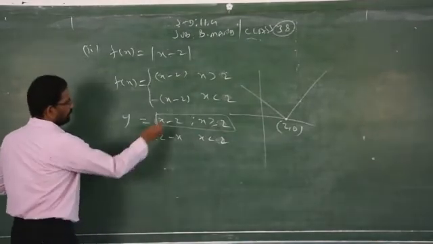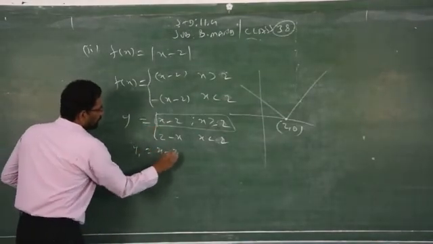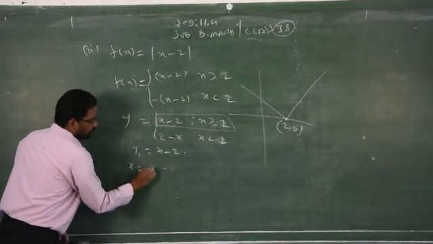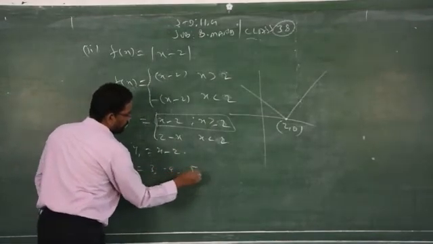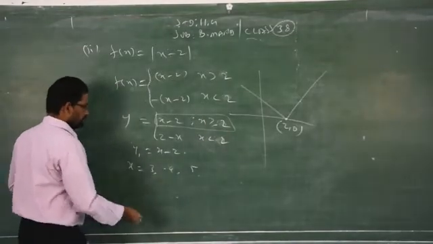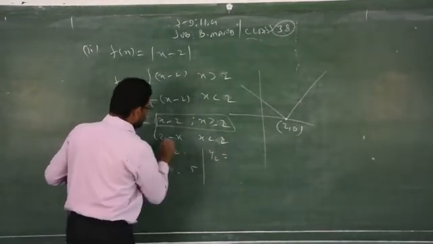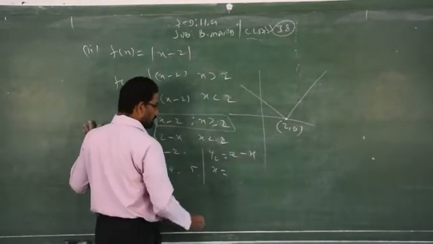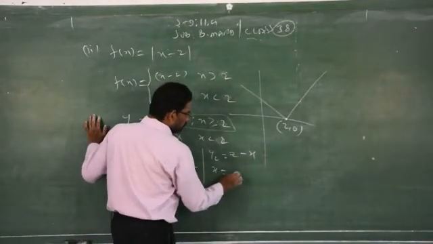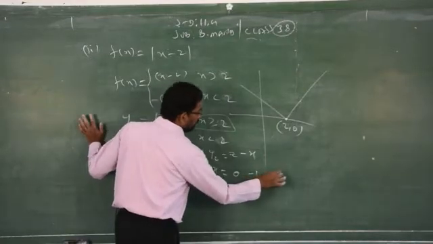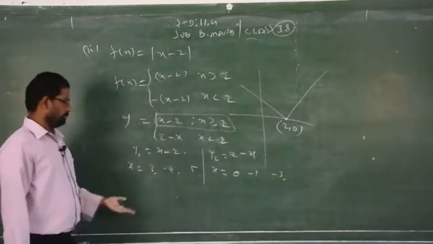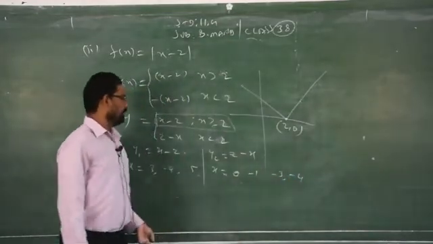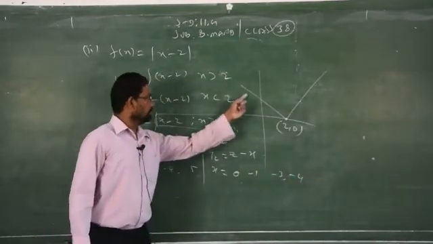For the first one, I consider y1 equals x minus 2, for which you have to take x equal to 3, 4, 5 and so on. Clear? Any values. For the next curve, 2 minus x, you have to take x equal to 0, minus 1, minus 3. That's enough, 3 points are enough. If you want to take more, you can take minus 4 also. Just substitute these two.